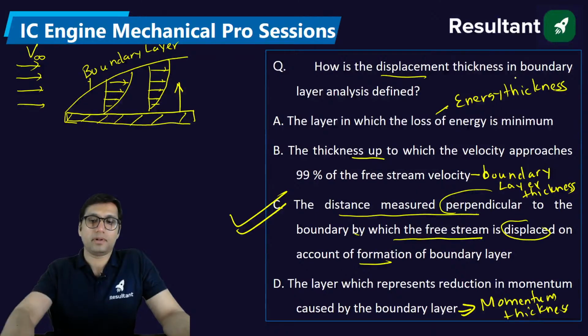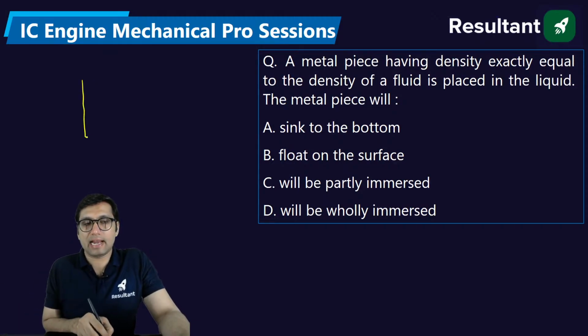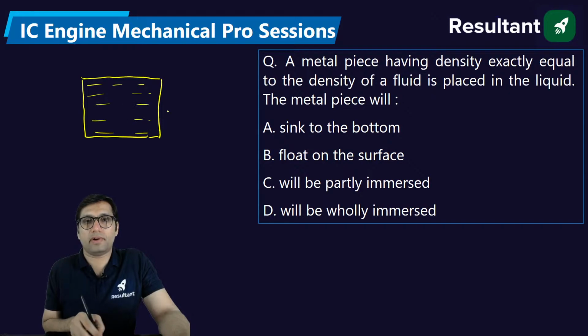Alright. Next, a metal piece having density exactly equal to density of a fluid is placed in the liquid. The metal piece will? So we have a metal piece submerged in a liquid.